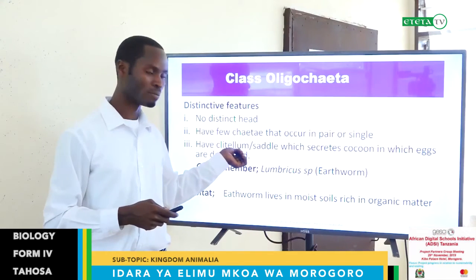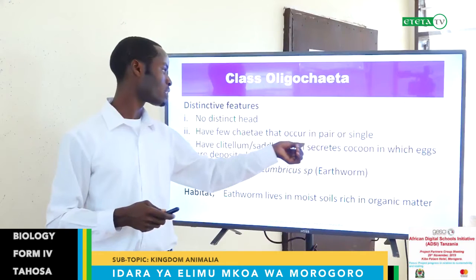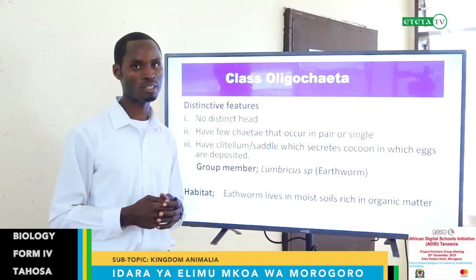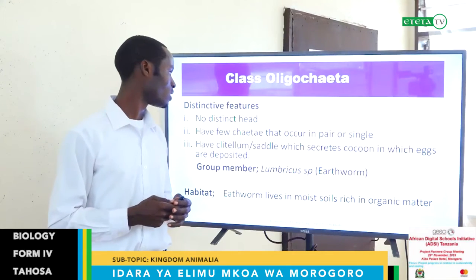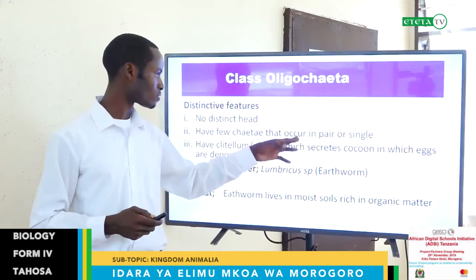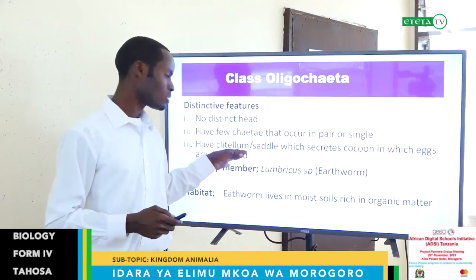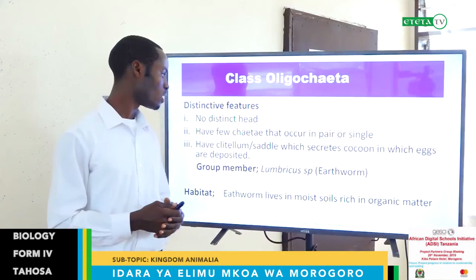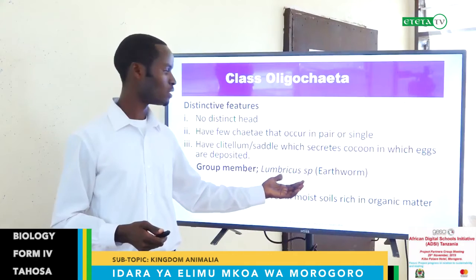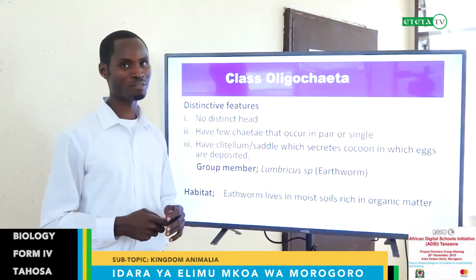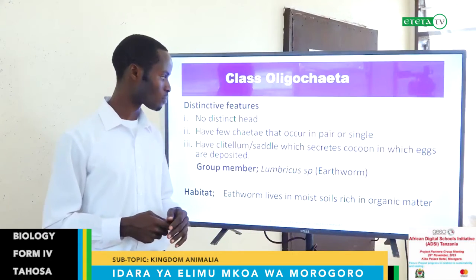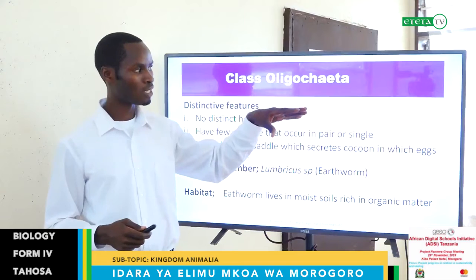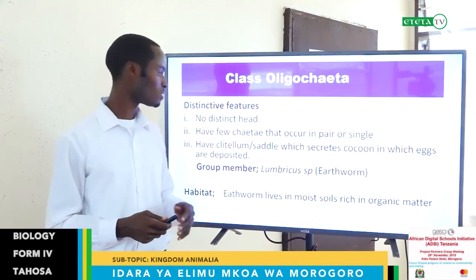Again, they have a clitellum or saddle, which secretes a cocoon in which eggs are deposited. This is like an ovary in a human being. It is particularly for reproduction, and it secretes the eggs before being fertilized by a male. A group member is Lumbricus terrestris. This is the generic name, but the common name is earthworm, and I think everyone is familiar with the earthworm because we see them in the environment, especially in moist environments.